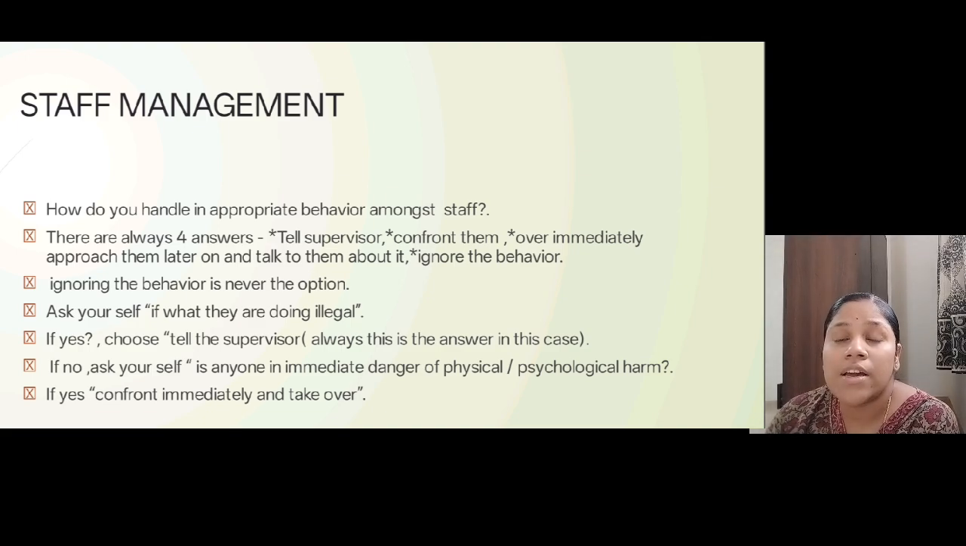If we see some inappropriate behavior from staff members or colleagues, first, we can always tell the supervisor. Second, we can confront them. And third, take over immediately, or talk to them about it in a private situation, or ignore the behavior. These are the 4 things we need to see, for anything which is not accepted from your colleagues.